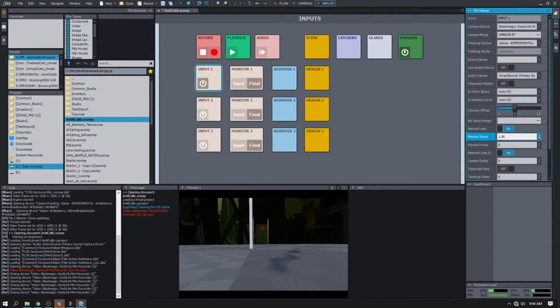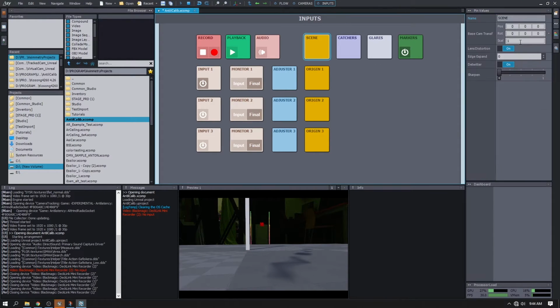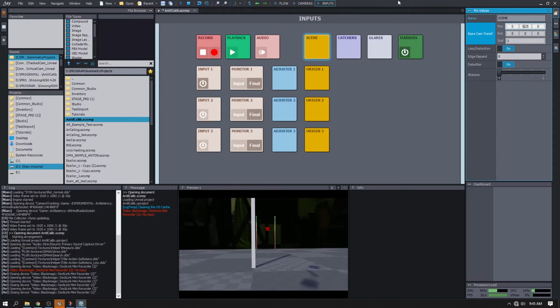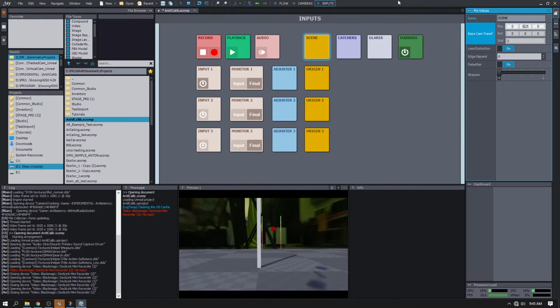We just adjust the manual zoom to match between the real pole and the virtual pole. I mean the virtual pole is the white one, not the markers that come from Aximetry.